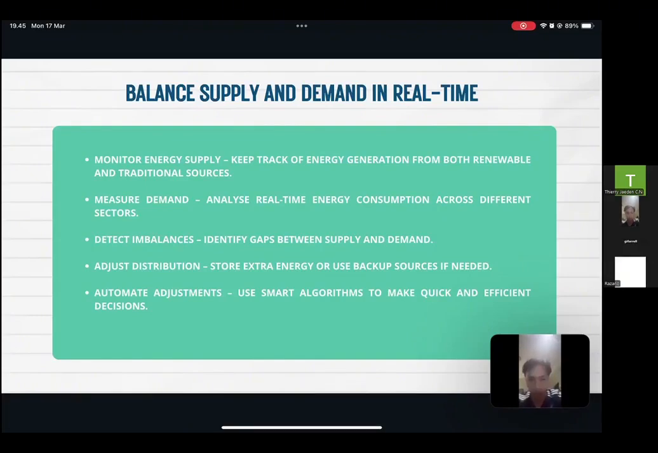And then next, we'll adjust distribution by storing extra energy or using backup sources if we need to. And then the next one is automating adjustments by using smart algorithms to make quick and efficient decisions.